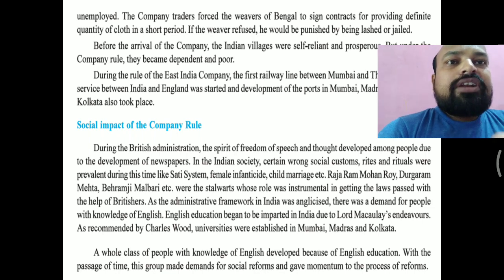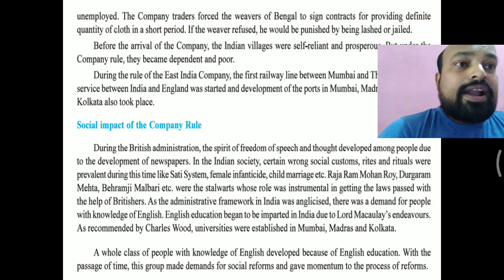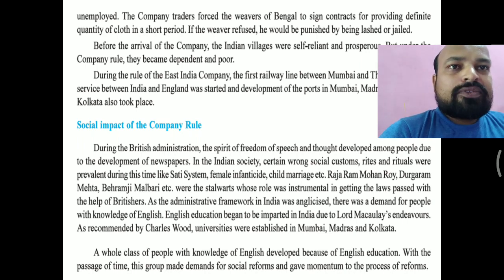The company traders forced the weavers of Bengal to sign contracts for providing a definite quantity of cloth in a short period. The weavers were the people who were weaving the clothes. They were made to sign contracts for providing a definite quantity of cloth in a short period. They were weaving by hand; they did not have machines, so they could not complete their work in a short time.